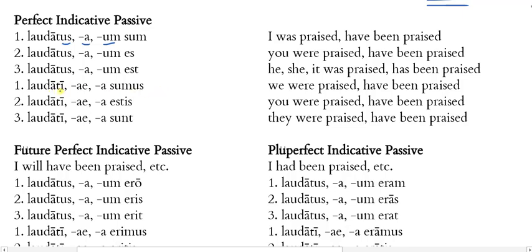Now notice that I've got the nominative plural forms of all the declension patterns in the genders, right? So masculine plural, feminine plural, neuter plural here for nominative. We don't say we were praised and use a singular form of were praised here. All right, so laudati estis, you or y'all were praised or have been praised, and then laudati sunt, they were praised or have been praised.